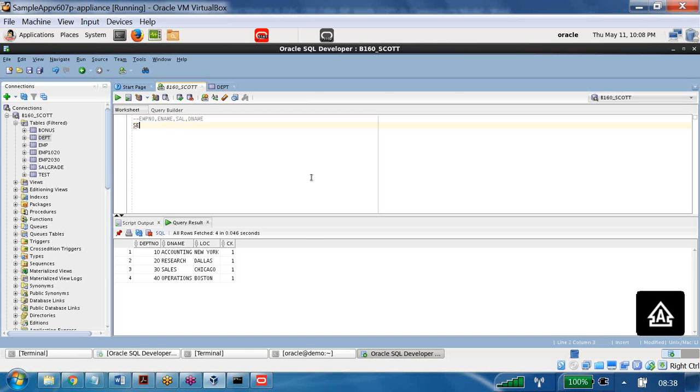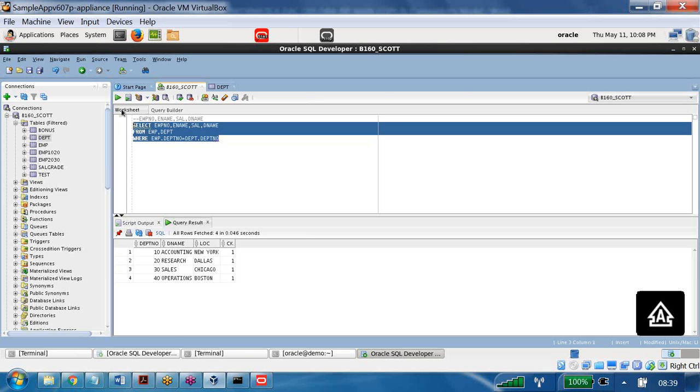Then I need to write the query: select EMP number, comma, E name, comma, salary, comma, D name, from the EMP table, comma, DEPT table, where the condition is EMP dot DEPT number is equal to DEPT dot DEPT number.